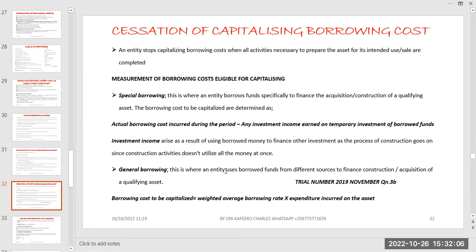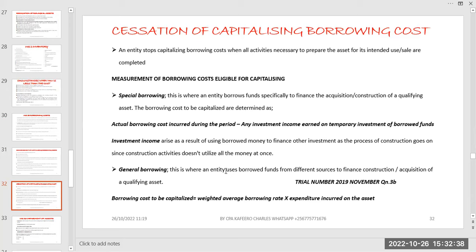And we are saying that to compute the borrowing cost to be capitalized, we get the weighted average borrowing and multiply by the expenditure incurred. Remember the other one, the specific borrowing, if the money was got from different sources, we are not multiplying by the expenditure that has been incurred, but we are multiplying on the normal loan.